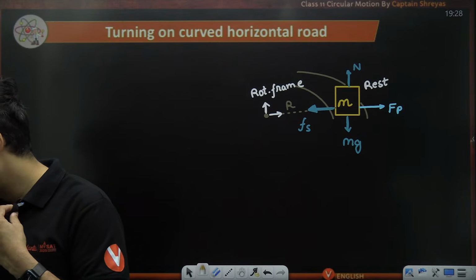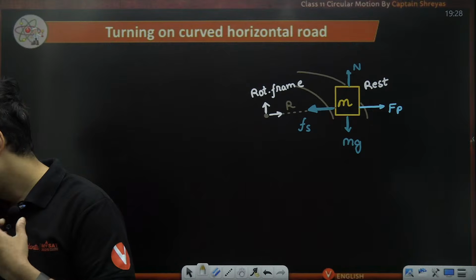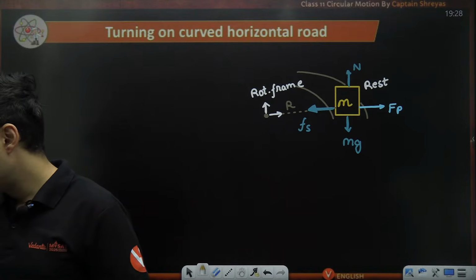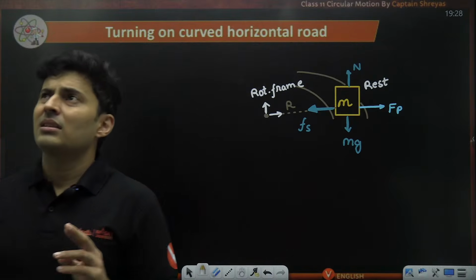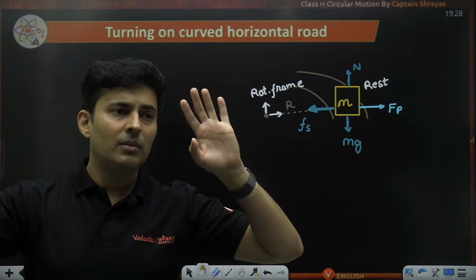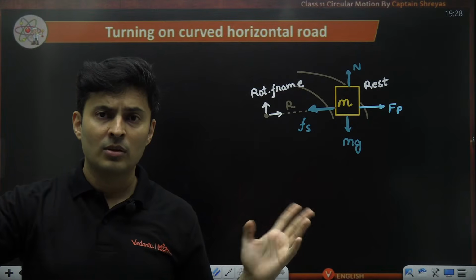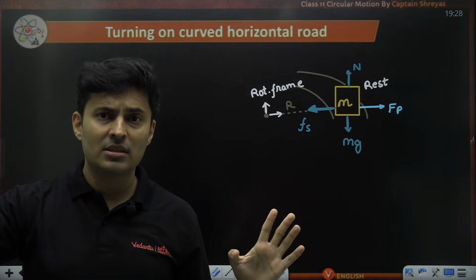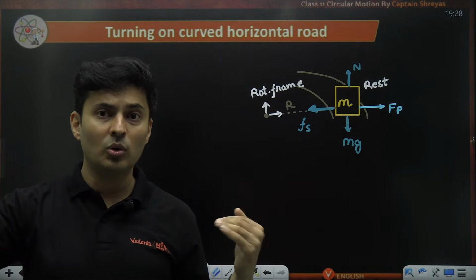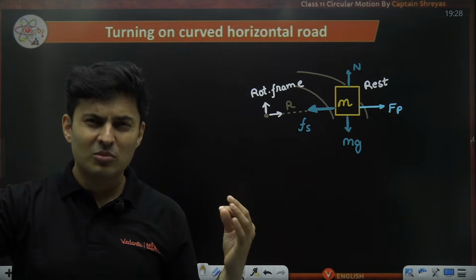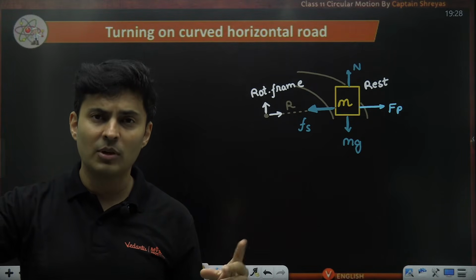Sir, any neat concepts for physics? For physics, the paper level was very good, especially in 2025. So I would suggest you practice some good long, lengthy, calculative questions for CBSE, number one.